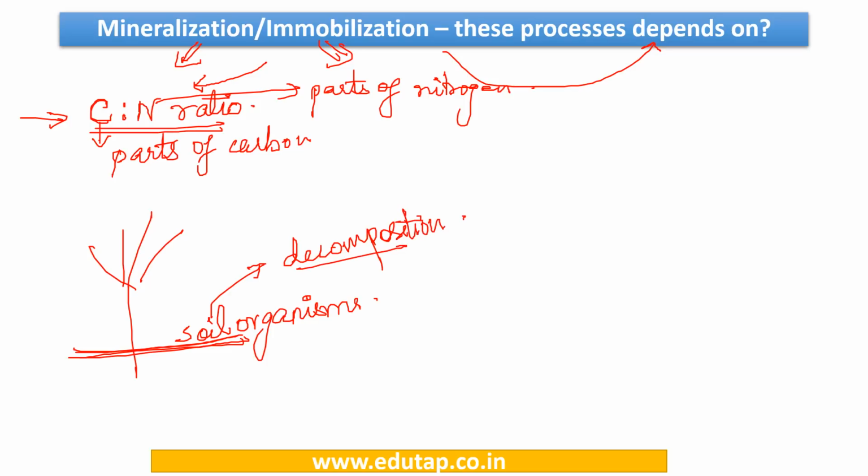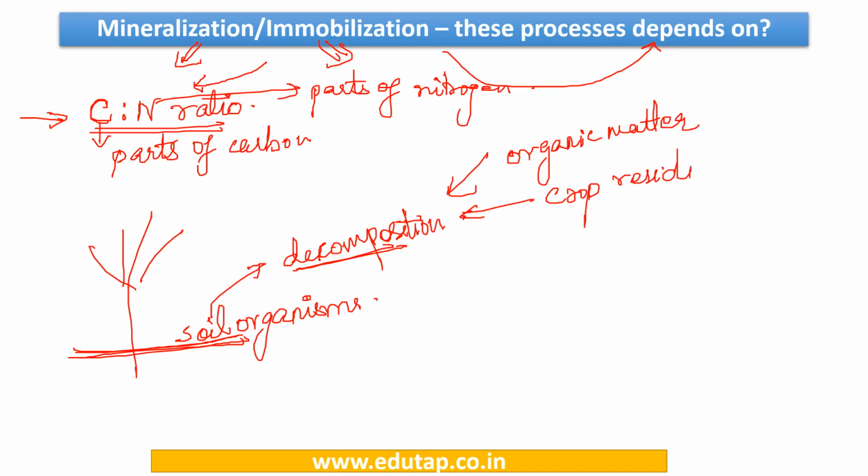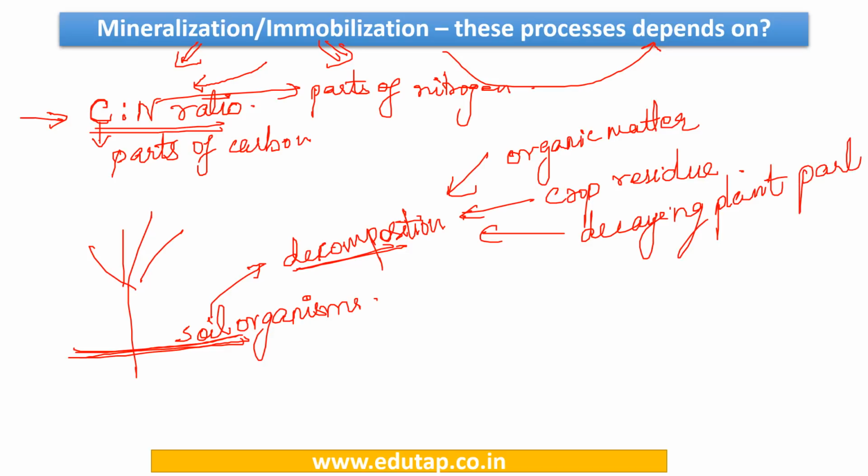Now, what do they decompose basically? They decompose whatever organic matter or the crop residue or maybe the decaying plant parts. So all these things are actually decomposed by the soil microorganisms. Okay, so we are clear till now.